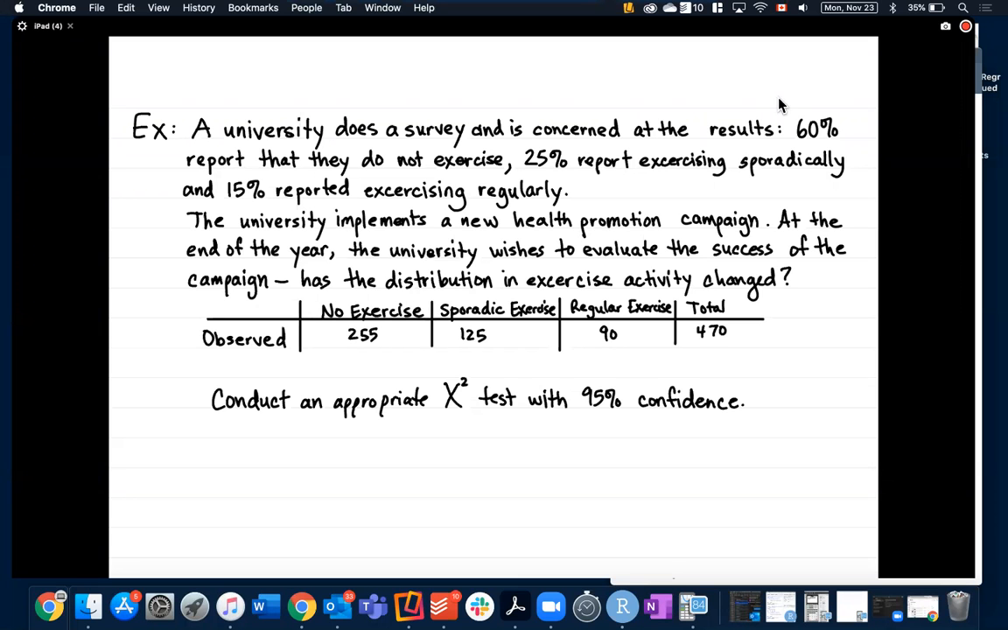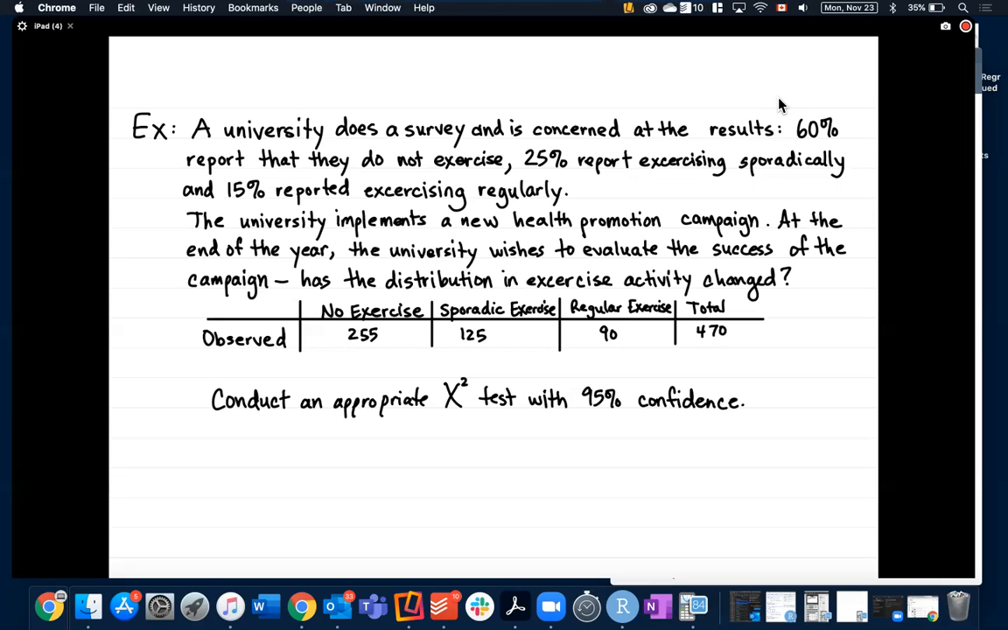So for this example, we're looking at a university. They've done a survey and they're concerned at the results. They found that when they asked students about their exercise activity, 60% of them said that they don't exercise at all, 25% reported that they exercise sporadically, and 15% reported that they exercised regularly. And so the university is a little bit concerned by this.